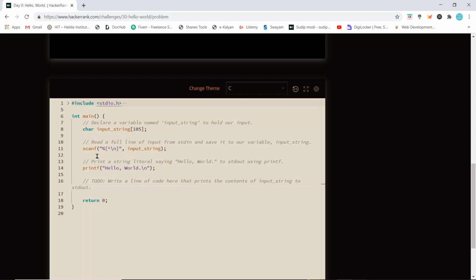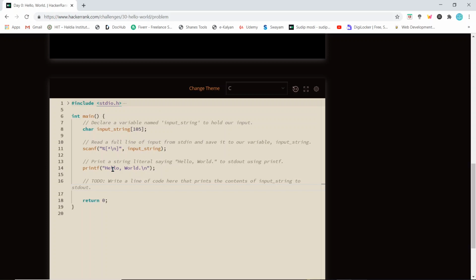Now: read a full line of input from stdin and save it to our variable input_string. This is a variable and we have to take the input. The scanf function is used to take input in C language, and this code is specifying that we are taking a whole string of input, and we store this in the variable named input_string.